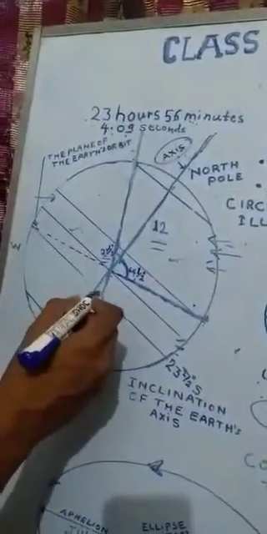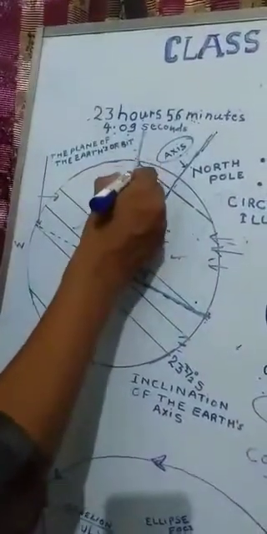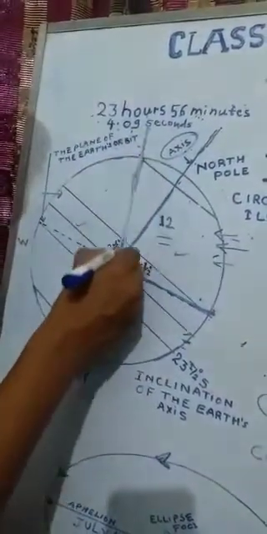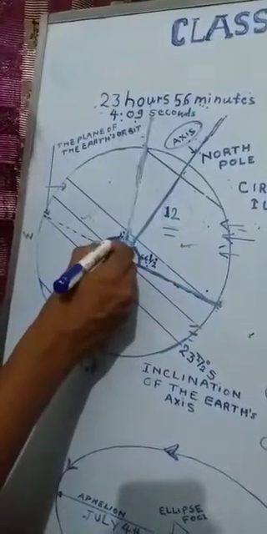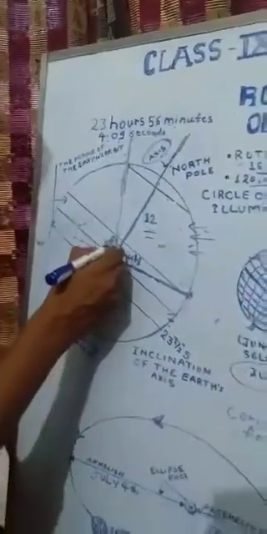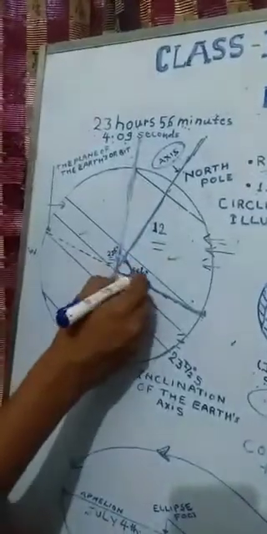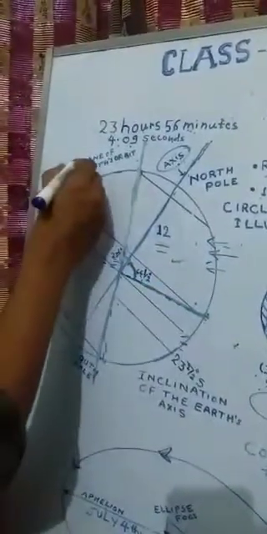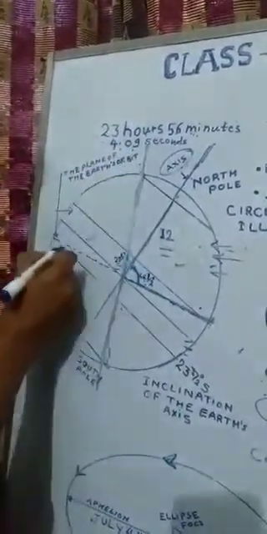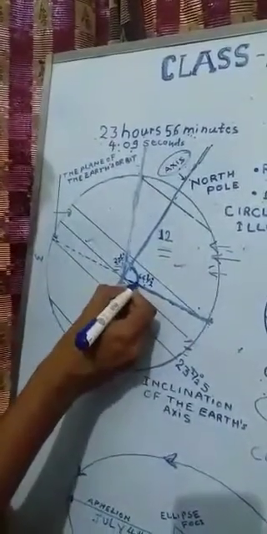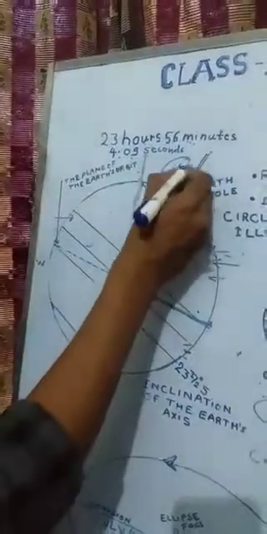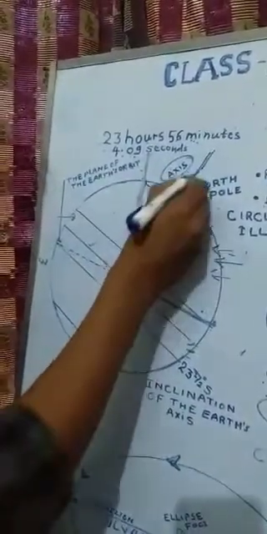First of all, we will see the orbital plane. From the orbital plane the axis is inclined 23.5 degrees.